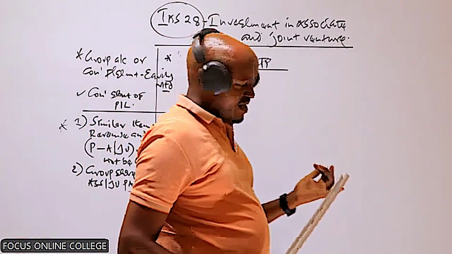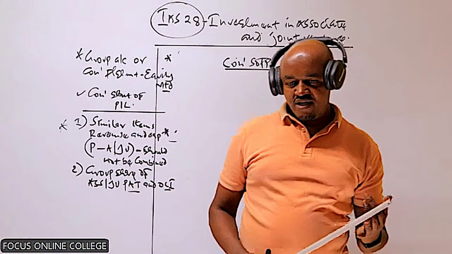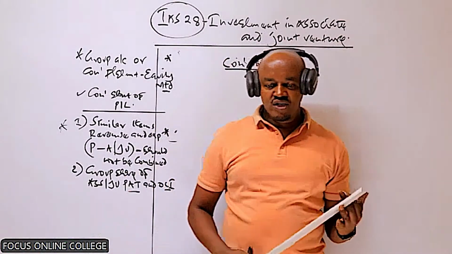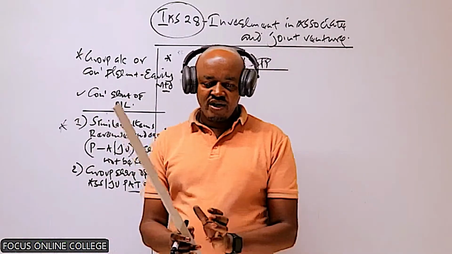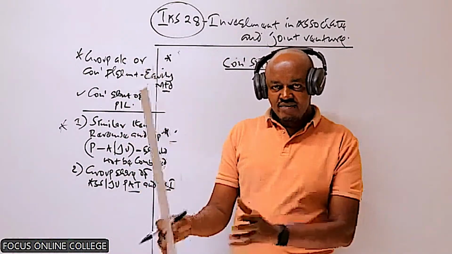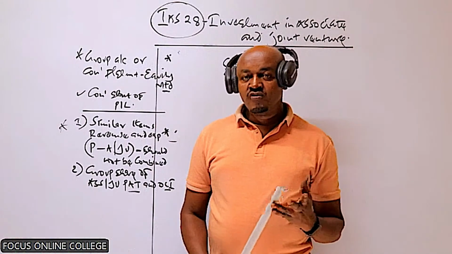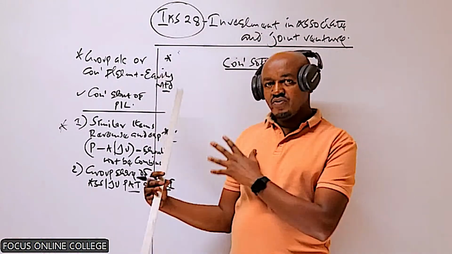Anytime the parent company has acquired a subsidiary and you're required to prepare the consolidated statement of financial position, we said you combine, you add together similar items of assets and liabilities, those of the parent and those of the subsidiary. Is that what we do here?